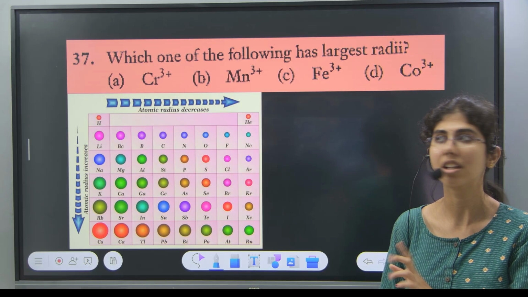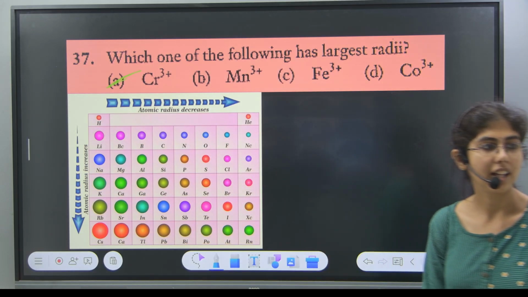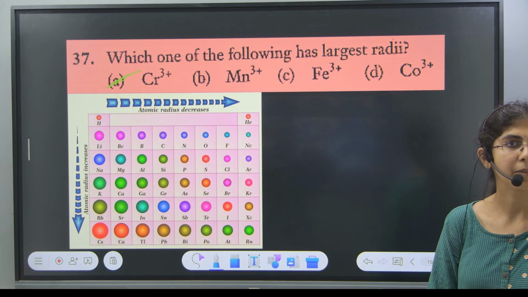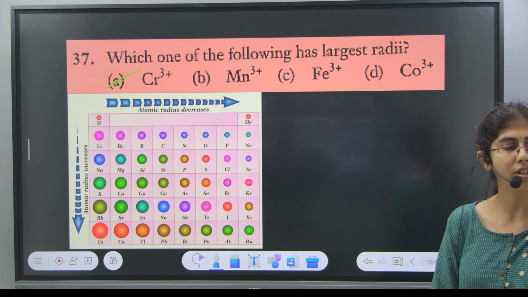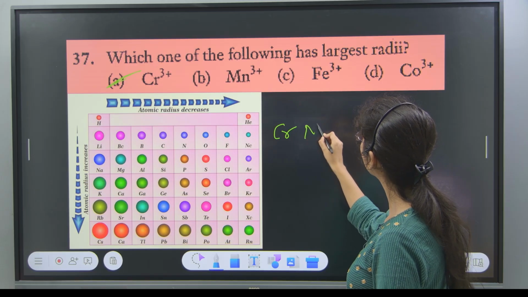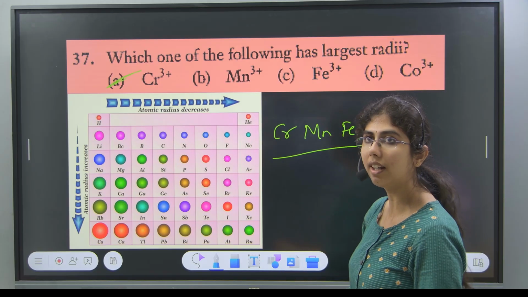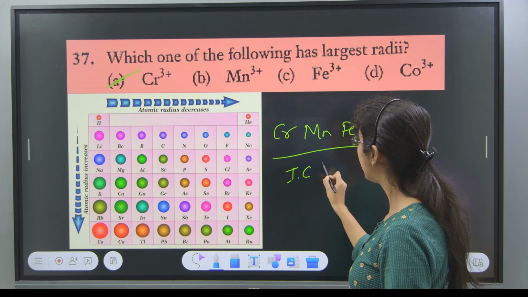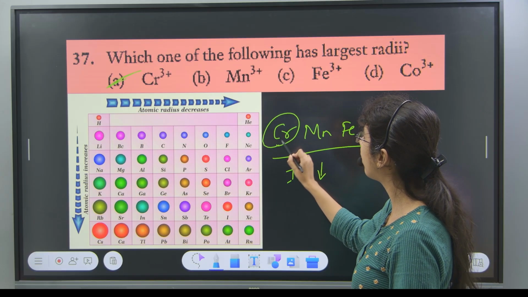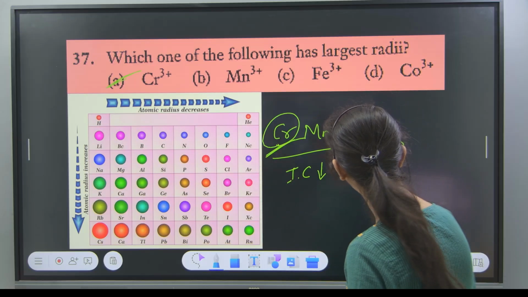Option A. Very good. Poll result is also saying option A. Chromium, manganese, iron, cobalt. Along the period, ionic radius decreases. So this will have the largest, this will have the smallest. Yes, chromium is correct.